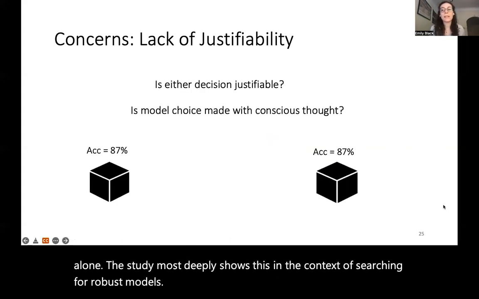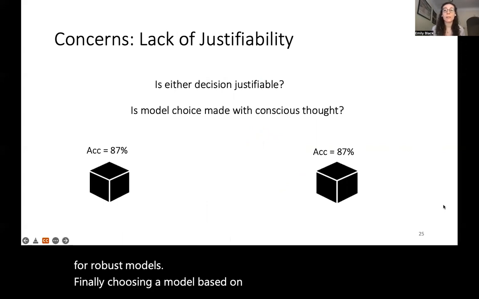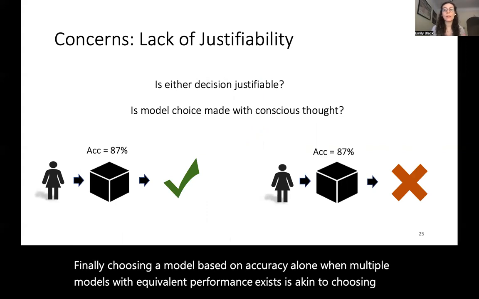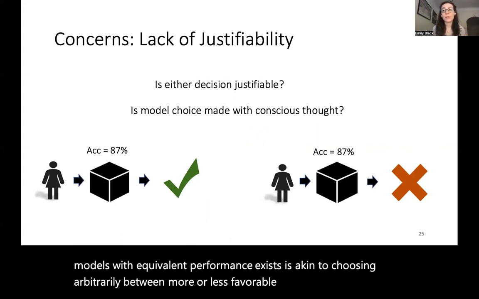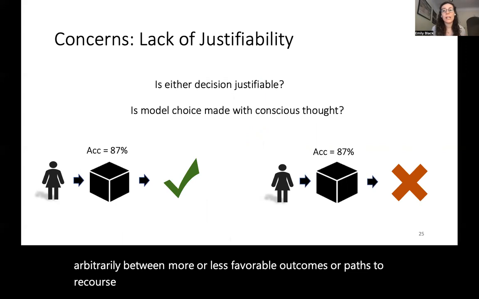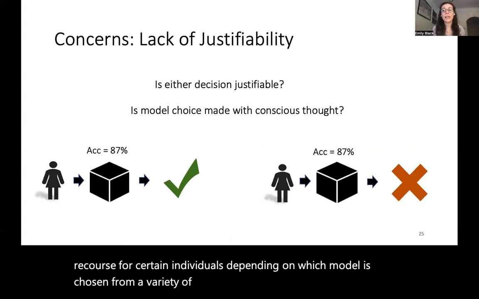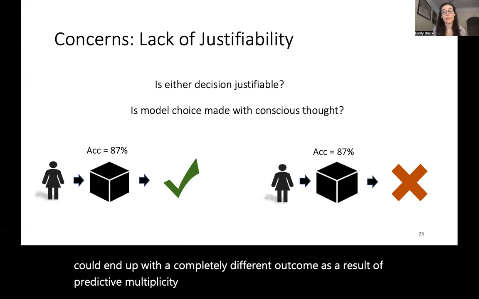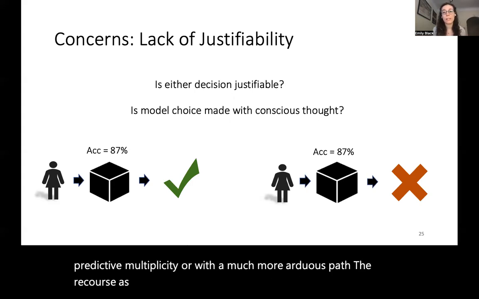Finally, choosing a model based on accuracy alone when multiple models with equivalent performance exist is akin to choosing arbitrarily between more or less favorable outcomes or paths to recourse for certain individuals. Depending on which model is chosen from a variety of equally accurate alternatives, an individual could end up with a completely different outcome as a result of predictive multiplicity or with a much more arduous path to recourse as a result of procedural multiplicity.